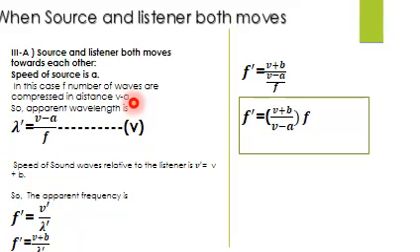Now how can we evaluate this result? In this result, the v plus b in the numerator is the greater factor, so the overall factor is greater than 1. If it is greater than 1, then I can say that the apparent frequency is greater than the original frequency. This is the real basic life case, because when we are moving towards a sounding source, like a car with a horn, we will observe a louder sound as compared to when we are moving away from that sounding source.